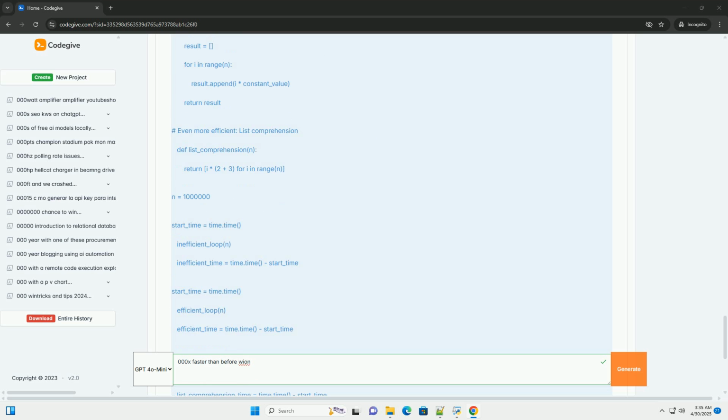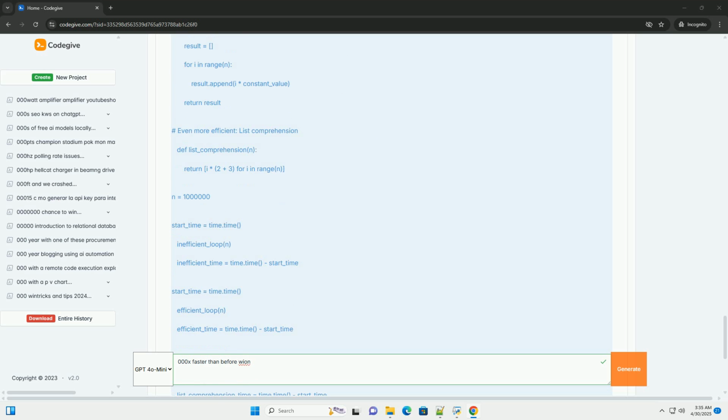Example 1, searching. Naive: linear search in an unsorted list, O(n). Optimized: use a sorted list or a set for O(1) or O(log n) lookups. The set search will be drastically faster for large data sets because its lookup time is virtually constant.